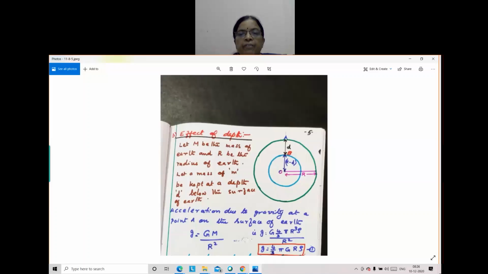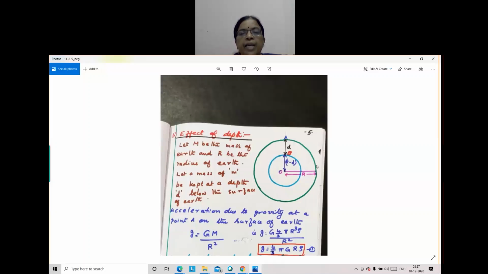At a depth d below the surface of the earth, we are digging it to a depth d below the surface of the earth. When the body is at B, what is the gravity? Is the acceleration due to gravity increasing or decreasing? That we have to find out. We have to obtain the expression for that.